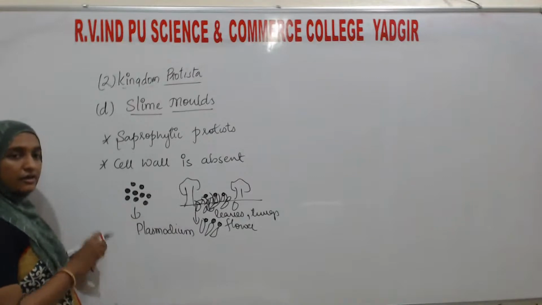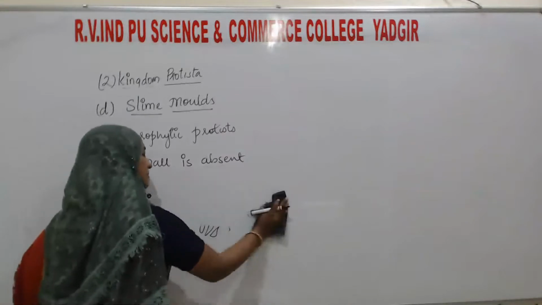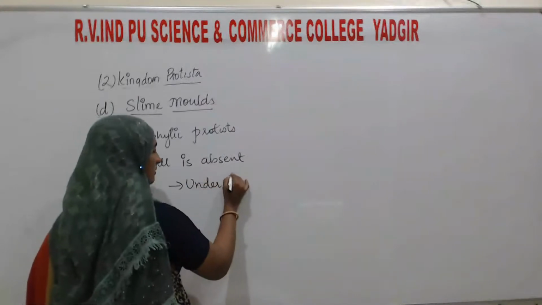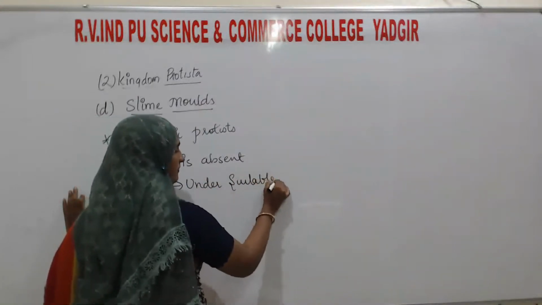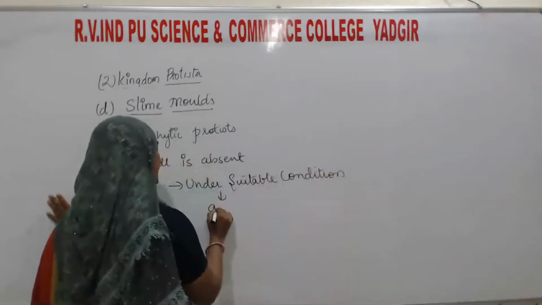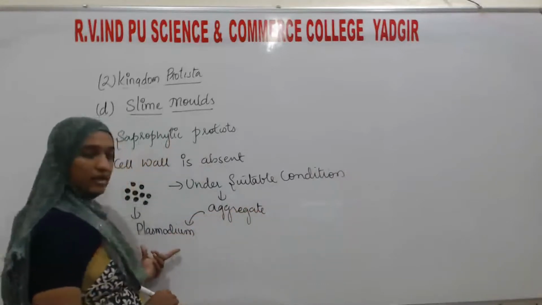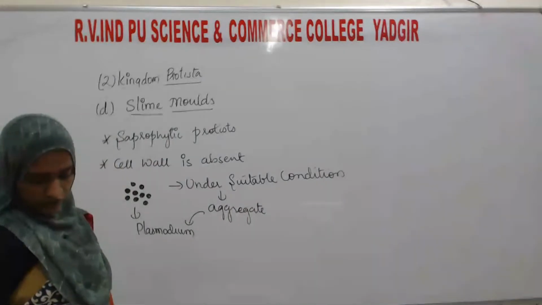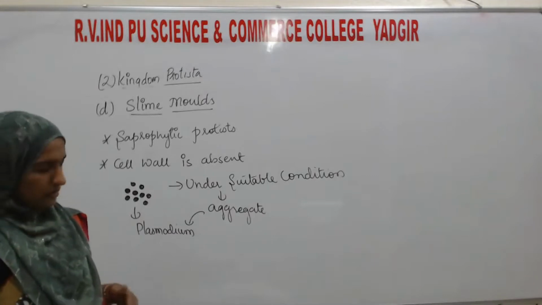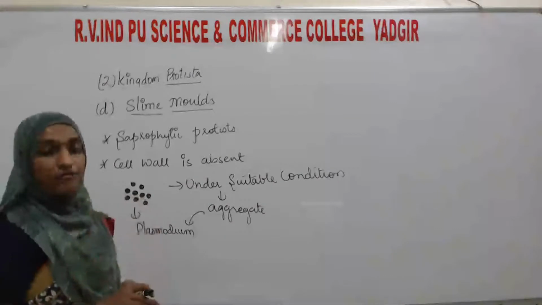Under suitable conditions, slime molds aggregate, and that aggregation is called the plasmodium, which may grow continuously and spread over certain fields.